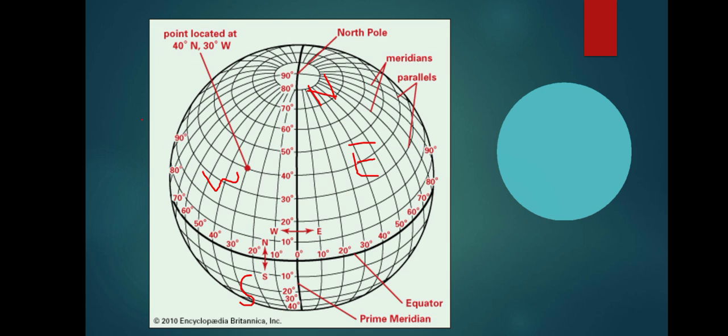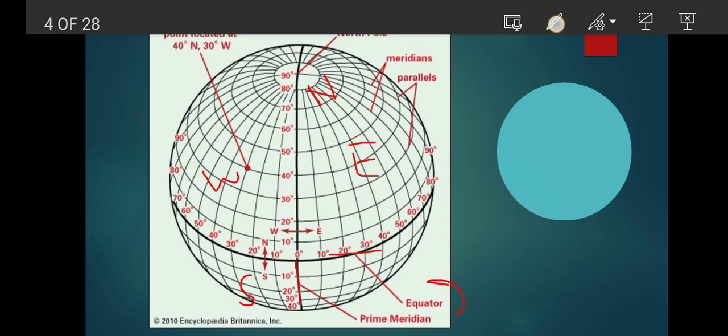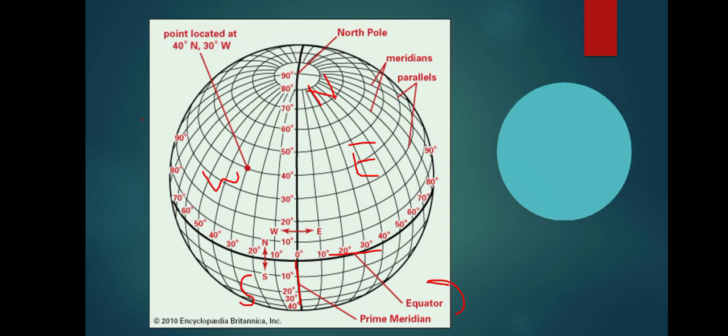There are many other important terms as well. This is the equator line, and this is the prime meridian line, which dissects the earth into two equal parts. In longitude we learn about the prime meridian, but in latitude we talk about the equator, north and south, which specifies the location of north and south. In the case of longitude, it specifies the location of east and west by the prime meridian, which dissects the earth into two equal parts.